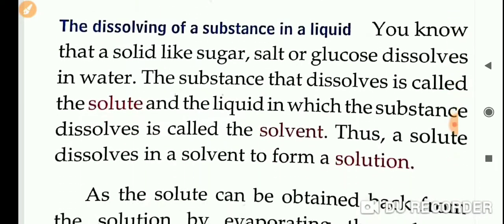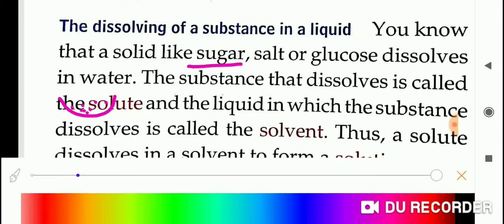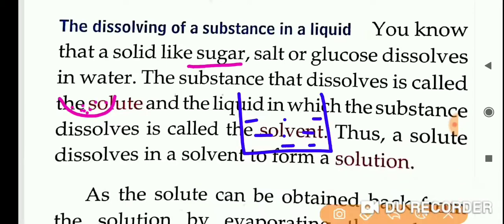Next topic is dissolving of a substance in a liquid. How is a substance dissolved in liquid? For example, I am taking some sugar crystals, one bowl of sugar, and another beaker containing water. Sugar will dissolve in water.